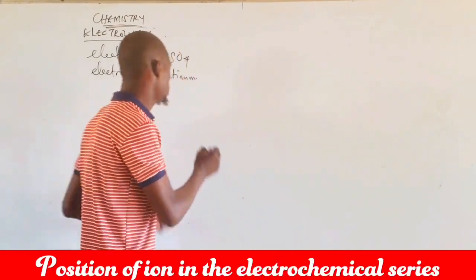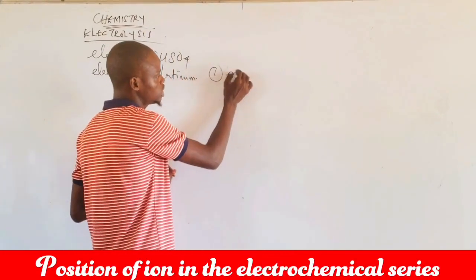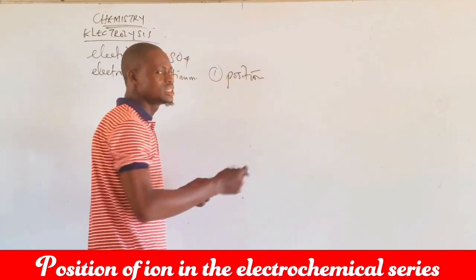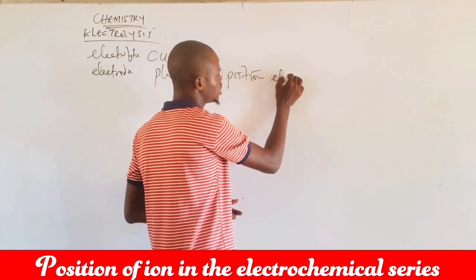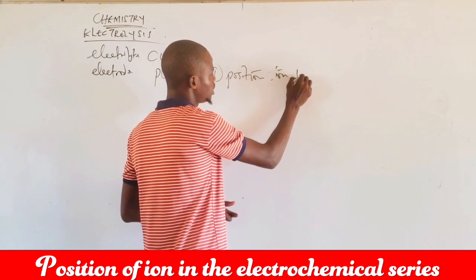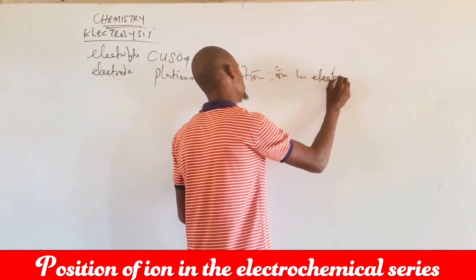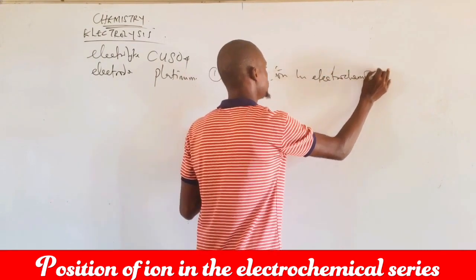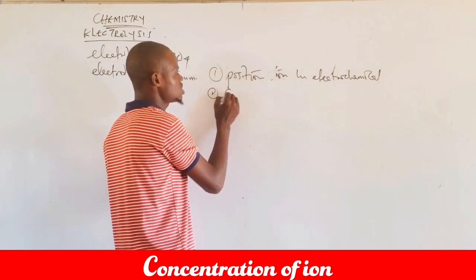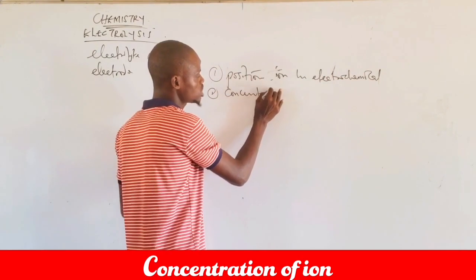One of the major factors, number 1, is the position of the ion in the electrochemical series. Number 2 is the concentration of the ion.